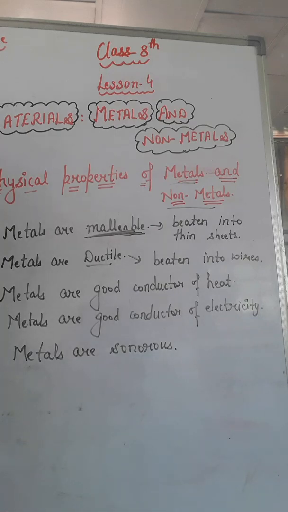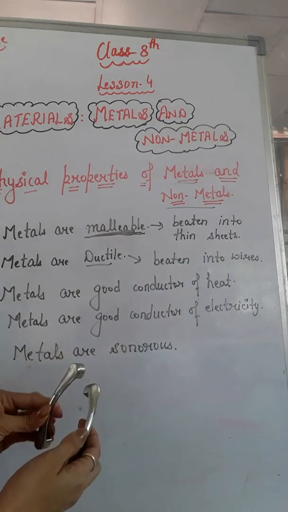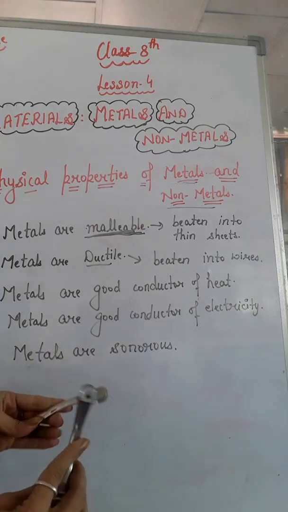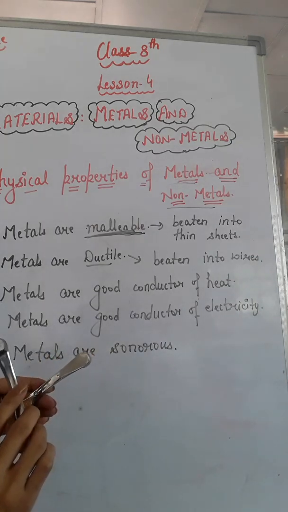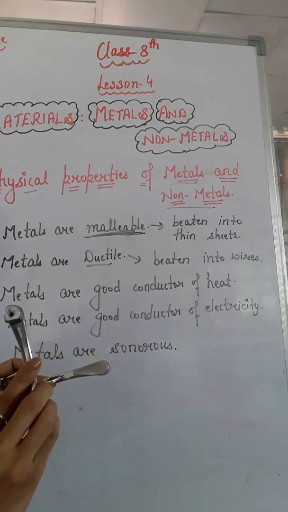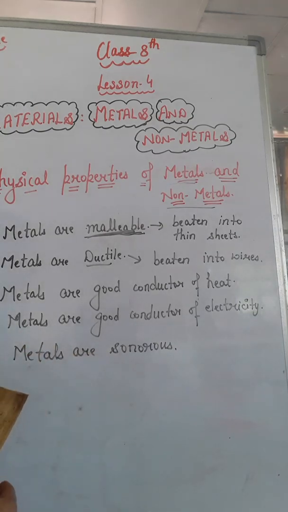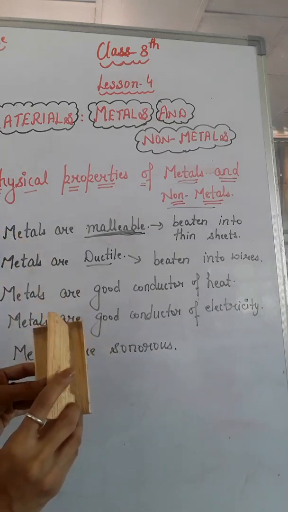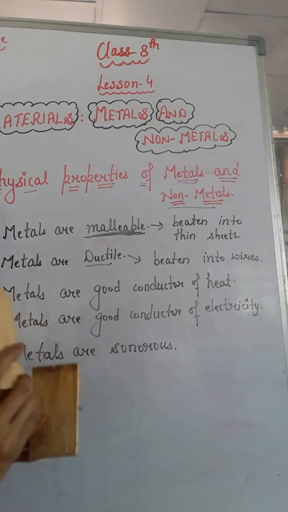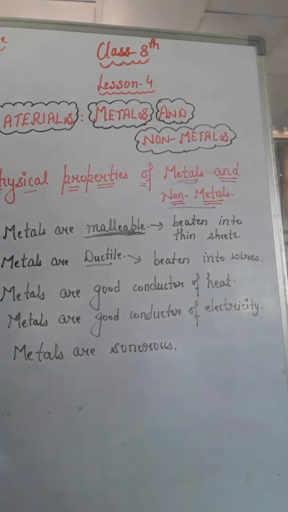Suppose you have two boxes similar in appearance, one made of wood and the other of metal, right? Let us do an activity again to show that metals are sonorous in nature. Suppose we have these two handles, these both are made up of metals. When we strike them, you can hear that these produce a ringing sound like this, right? We have two wooden things also. So if we beat them, they will never produce a ringing sound because they are non-sonorous in nature and metals are sonorous in nature. From this activity, it is clear that metals are sonorous in nature, right?